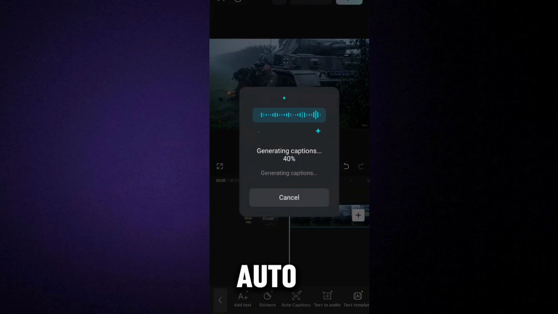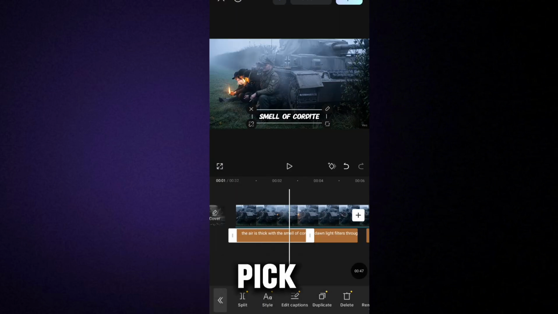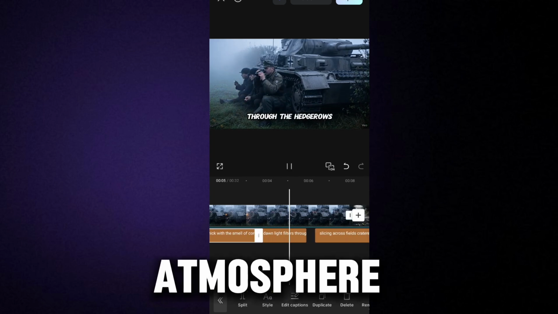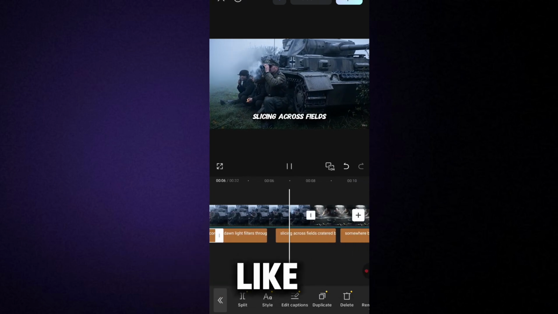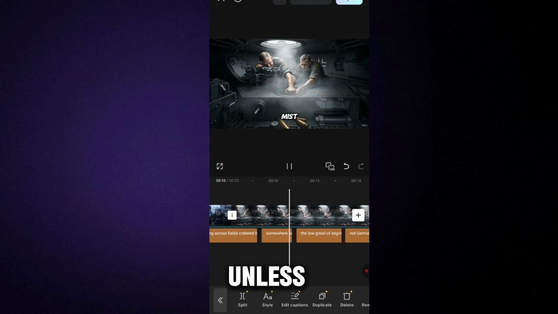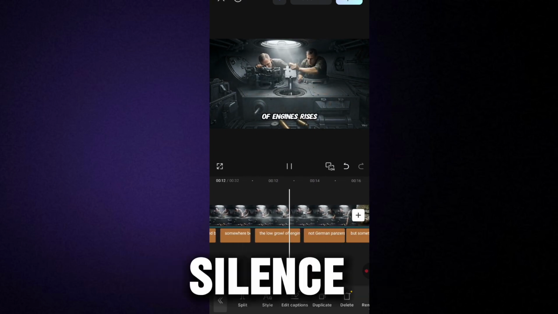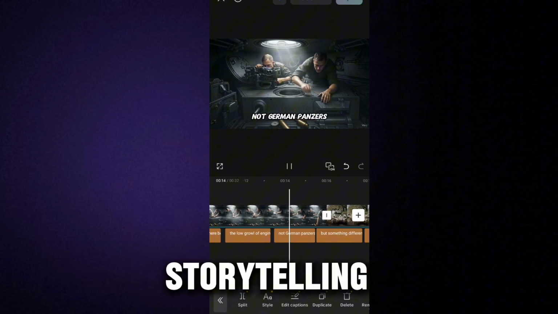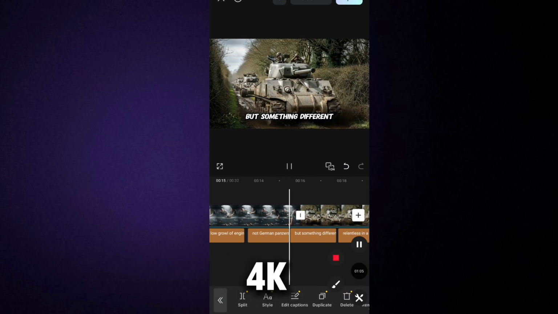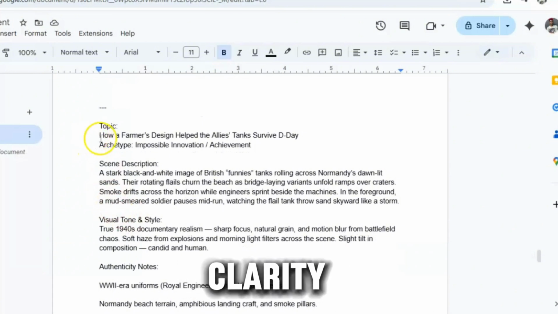Then, generate auto captions in CapCut. Pick a clean and readable caption template, nothing flashy. For atmosphere, layer in sound effects like wind, footsteps, or distant artillery. Avoid background music unless it complements the tone. Silence can be powerful in war storytelling. Once you are happy with the pacing and visuals, export the video in 4K resolution for maximum clarity.